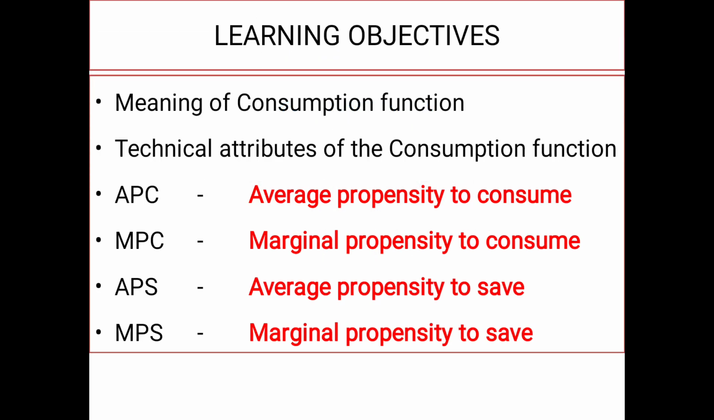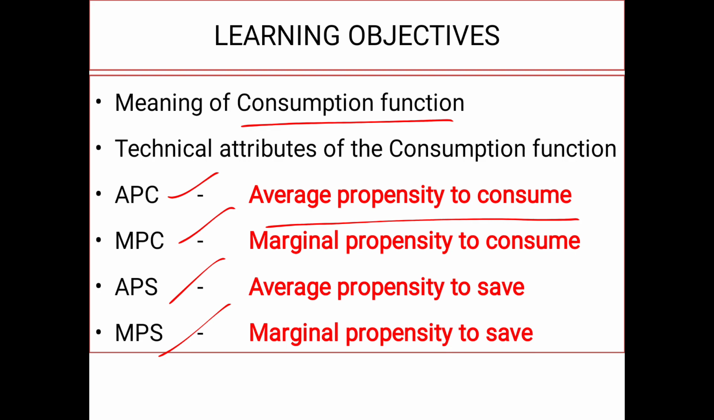So let us see some of the basic concepts of this chapter, consumption and investment. Now we are going to see what is the meaning of consumption function. Next you are going to see some technical terms in consumption function. That is APC, MPC, APS, MPS. So what is the full form of APC? Average propensity to consume. What is MPC? Marginal propensity to consume. What is APS? Average propensity to save. And what is MPS? It is marginal propensity to save. So these are the basic concepts that we should know.